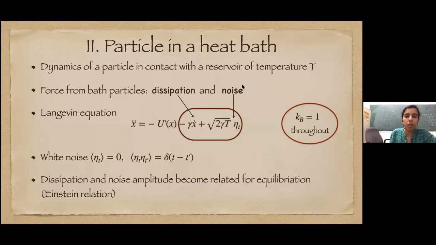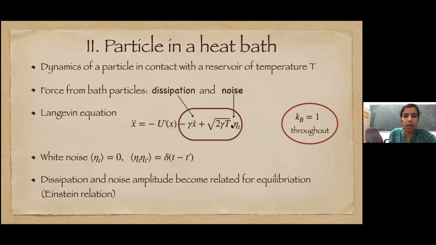So in effect, we can write a single equation for this particle, and the effect of the bath is introduced through two terms. One is the dissipation, another is the noise. When a particle is moving in a bath, it is colliding, so it is losing energy, and particularly if it moves fast, if the velocity is higher, it loses more energy. This is the dissipation term. Gamma is the coefficient of friction. When it collides, it loses energy, but it is also being bombarded by other particles, so it is getting some energy from the bath, and that is given by this white noise.